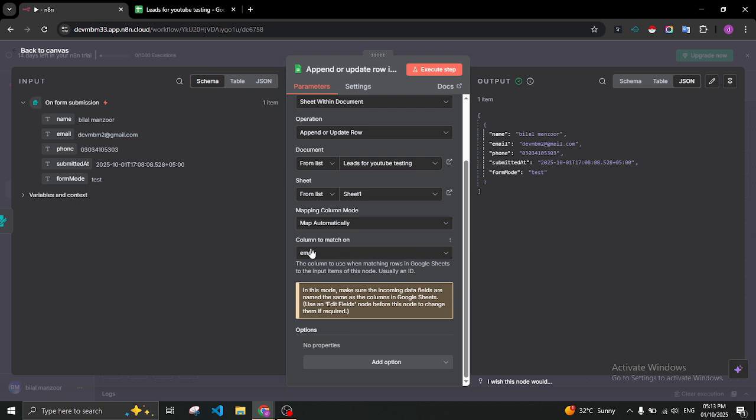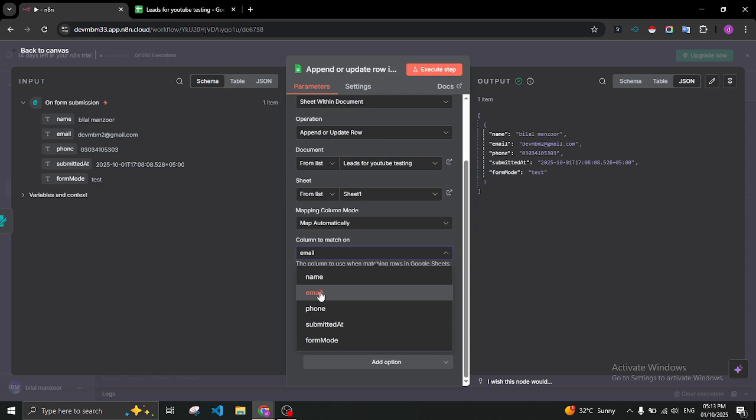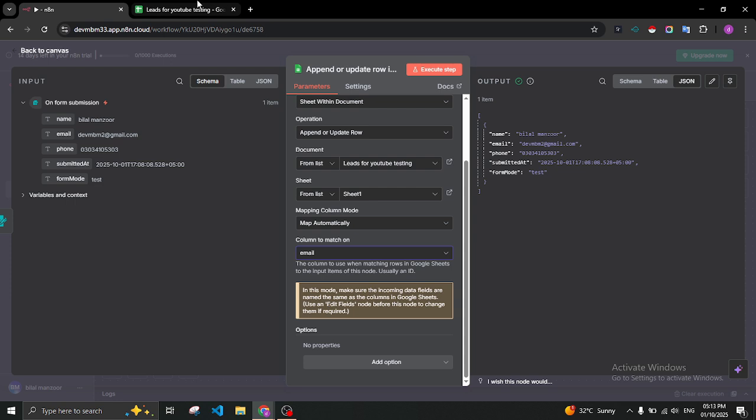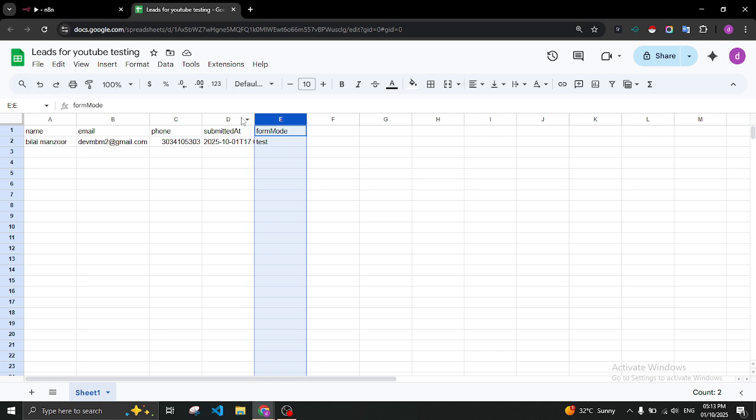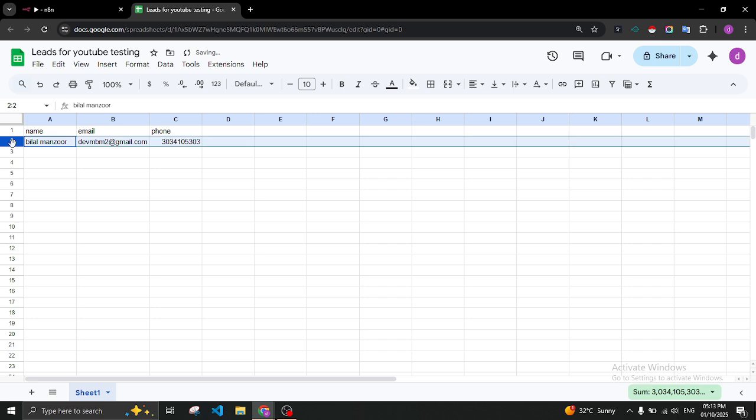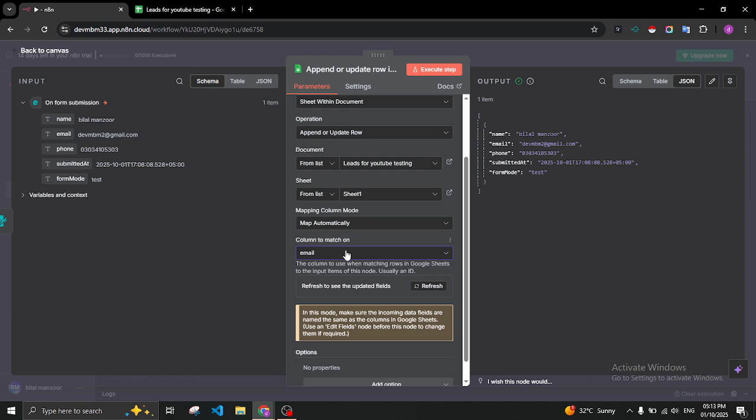So by using this feature, the column to match on, we select a unique column in the data. Email is mostly unique for customers, so we select this, and our data stopped duplicating. And if we want to keep only these columns, because these columns are not in the form and were added by default by n8n, we want to remove these columns, so we just delete these from here and delete this row, and now we have 3 columns.